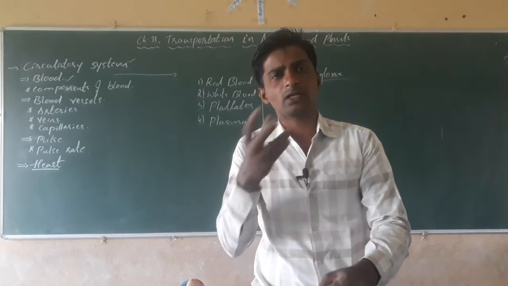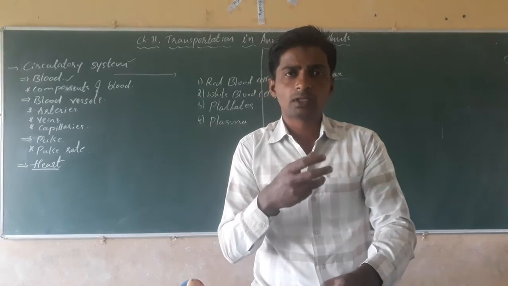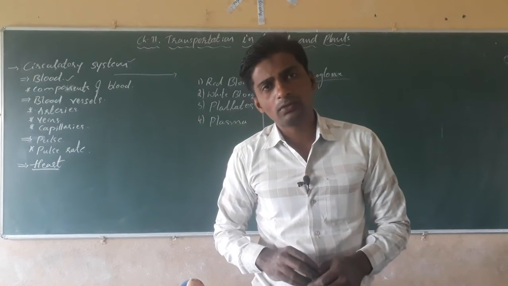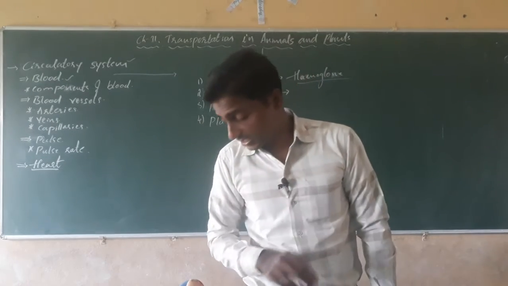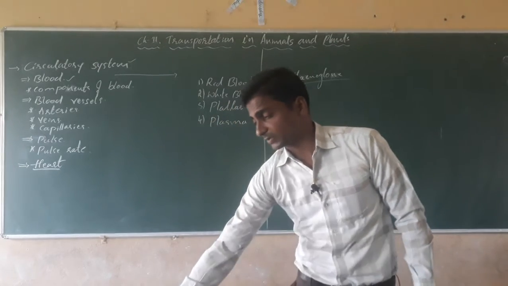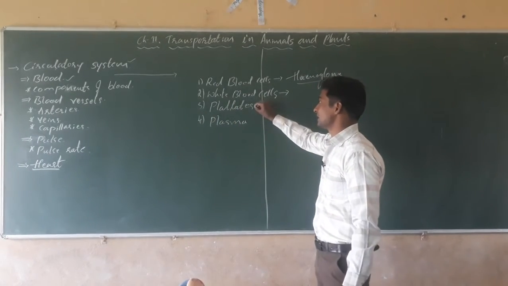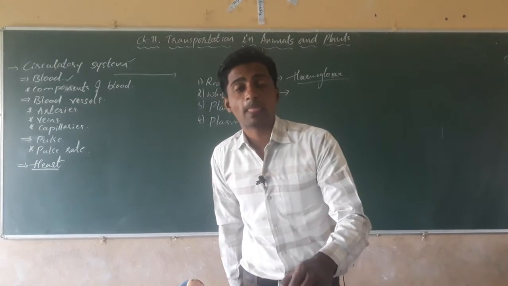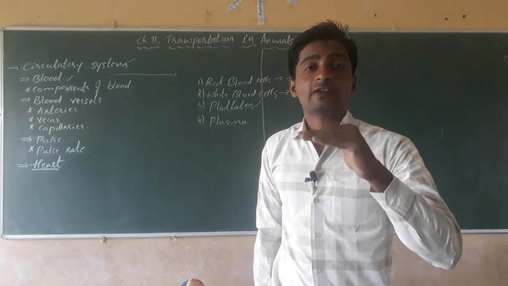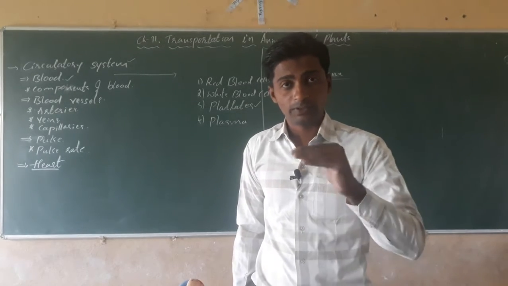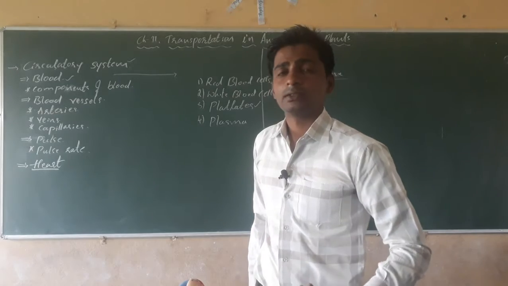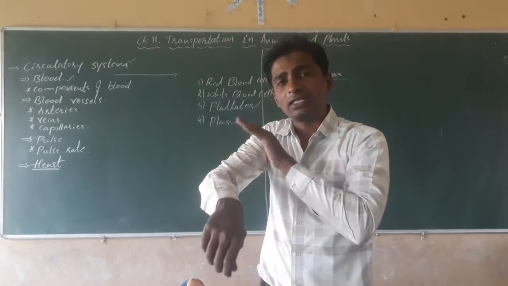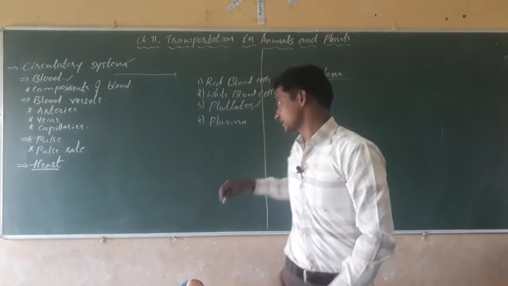First the blood will flow, then after a few minutes, it will clot on the wound. It is because of special types of cells called platelets, which clot the blood during a wound.